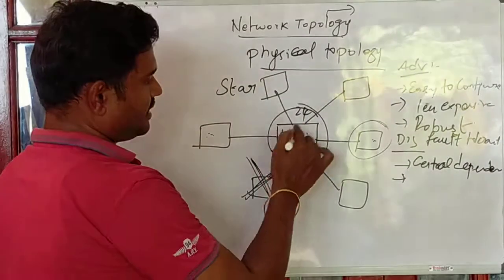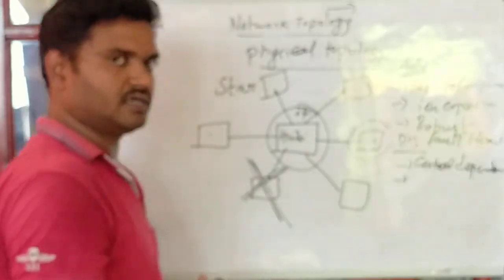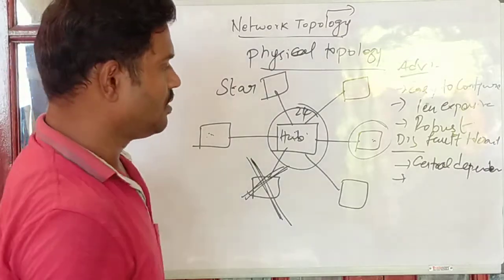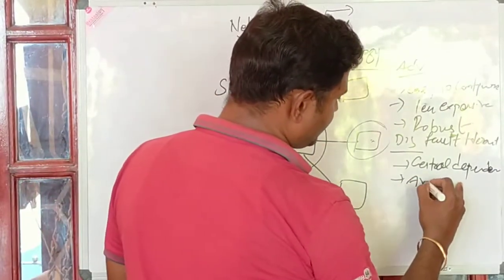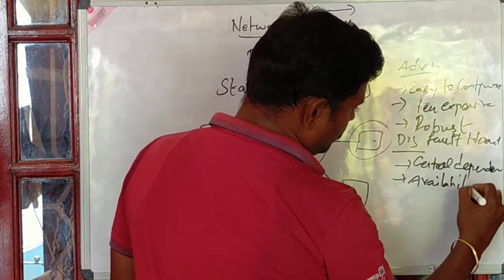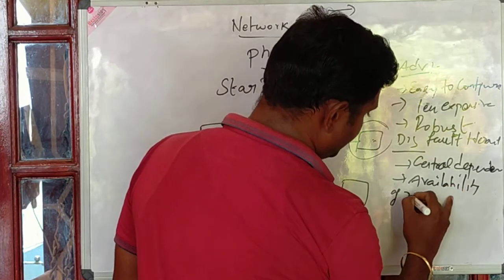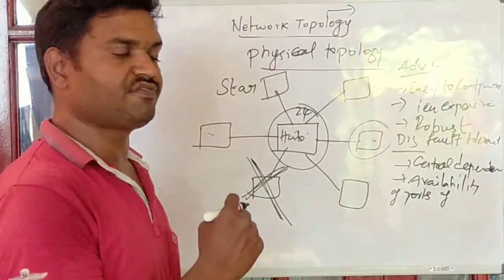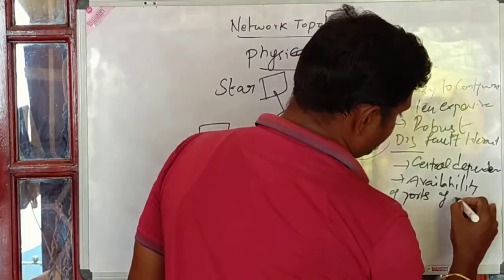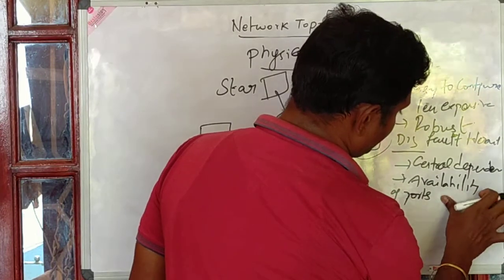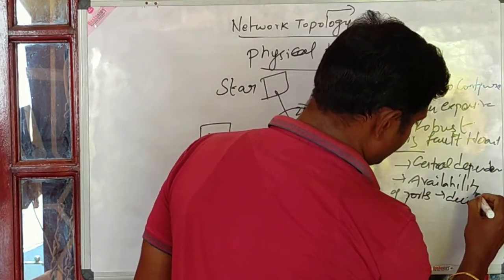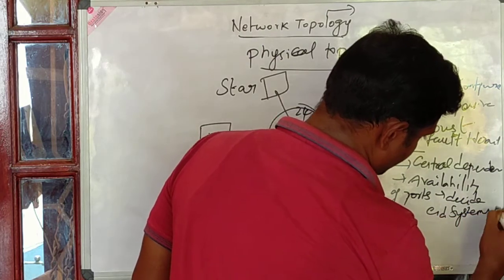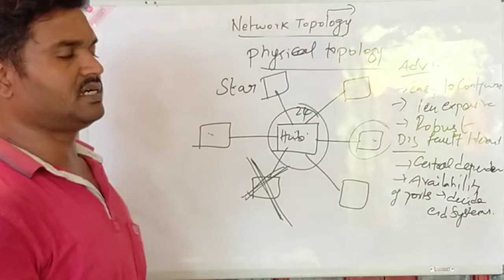And here, as I said, the number of ports matters. A hub may have 24 ports, or a hub may have 48 ports. Purely the availability of ports decides how many devices I can connect. Availability of ports decides n systems. This is the major disadvantage.